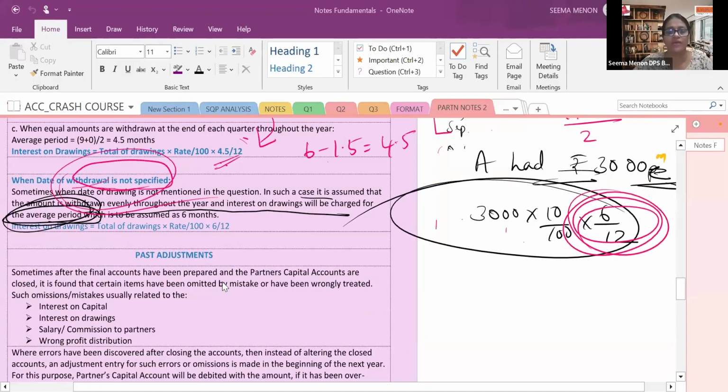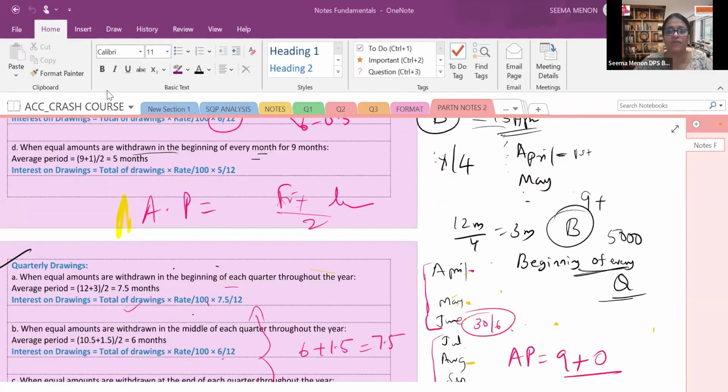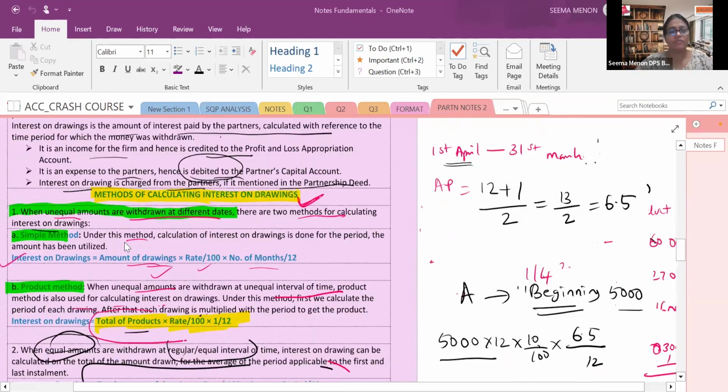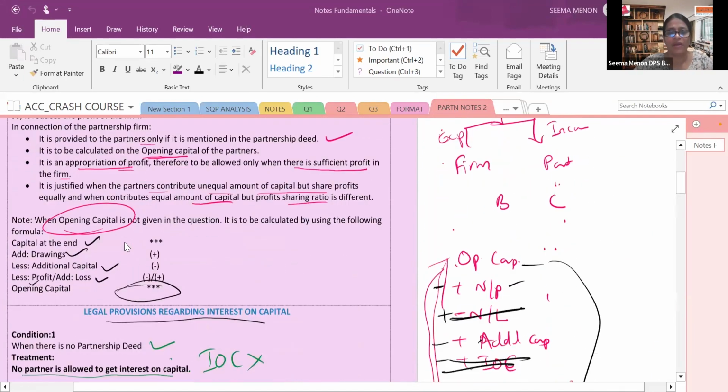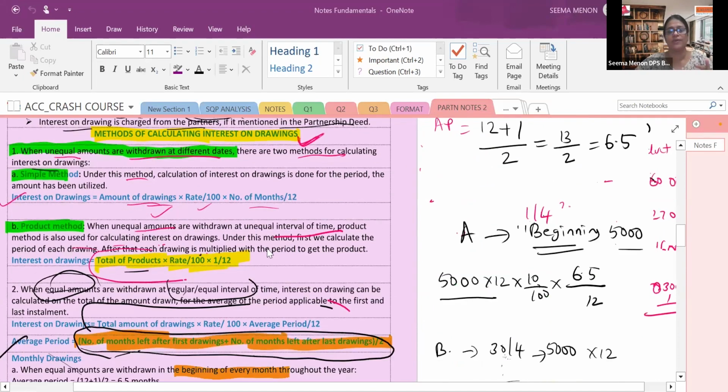So yesterday we discussed the partnership basic concepts. Today again we are going to discuss the same chapter. Yesterday we discussed interest on capital, all the various cases, and interest on drawings, the different cases. Today we are going to continue that. Before that, let's have a recapitulation of the topic we discussed yesterday.